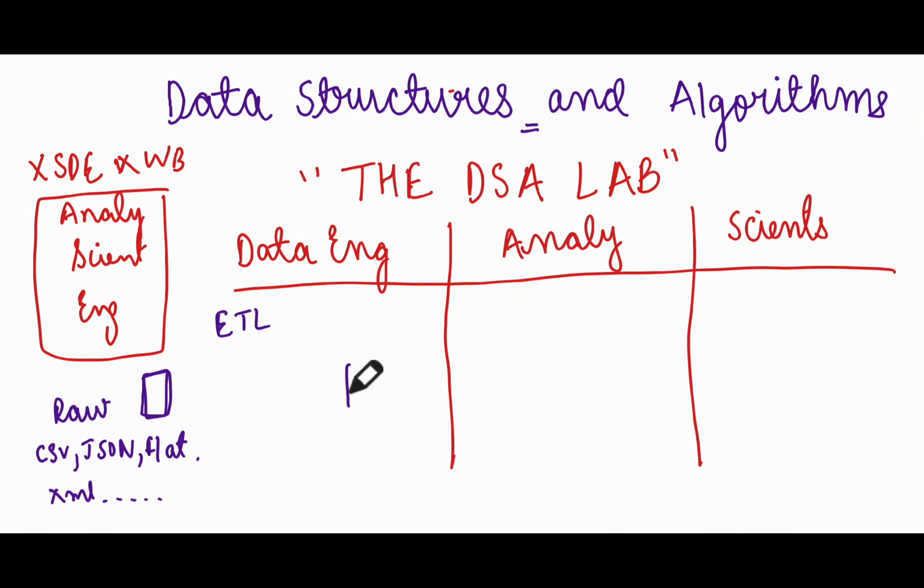This is where analysts and scientists sit. You pick the data from here, that is, extract the data, then use various ETL tools, and then manipulate those data sets and create a version that is accessible to everyone in the company. This is the most important task of any data engineer.